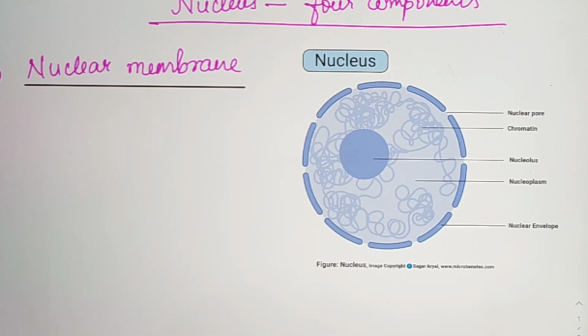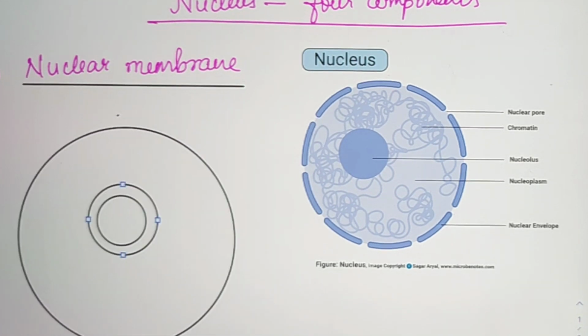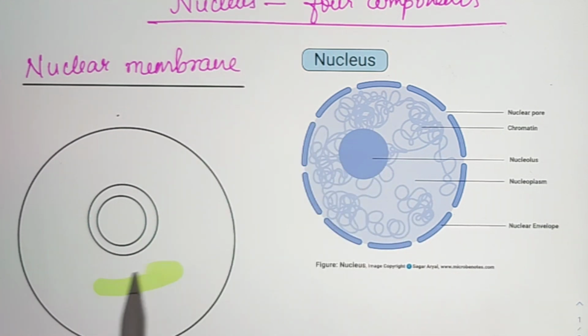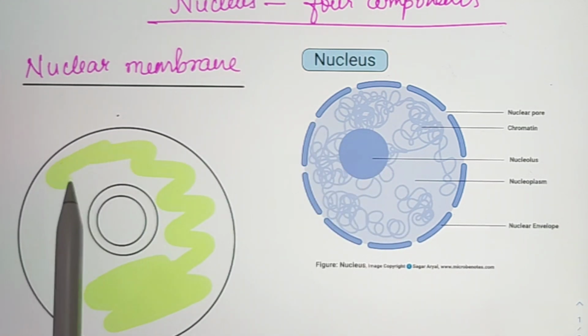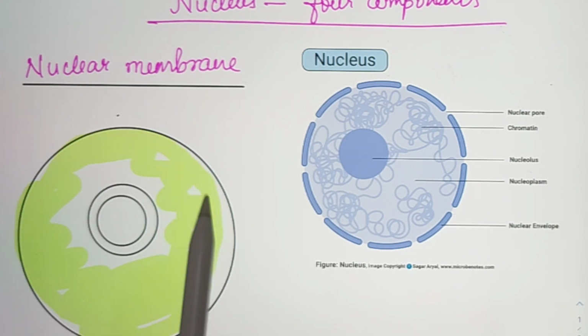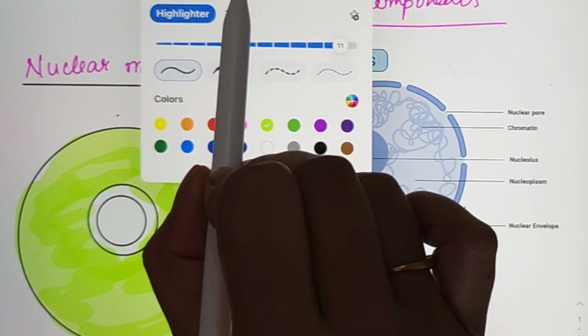The nucleus is surrounded by two membranes, which separate the nucleoplasm from the cytoplasm. This part is cytoplasm, and inside it is nucleoplasm.